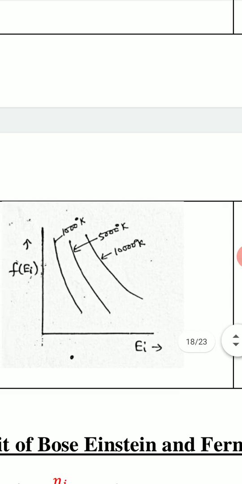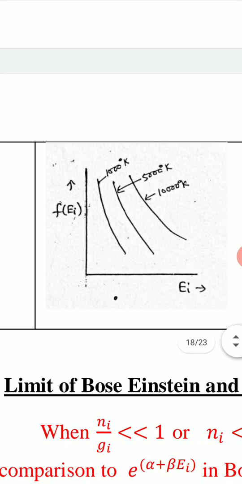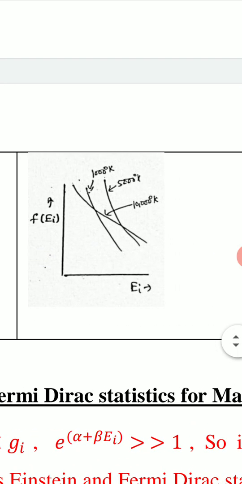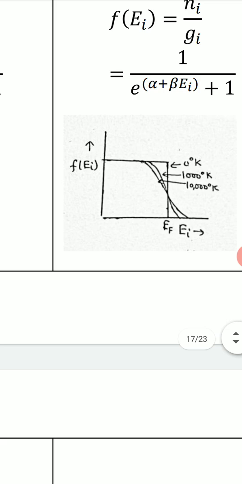And these are the graphs for this function F(Ei), the occupation index, versus Ei. This is for Maxwell-Boltzmann statistics for three different temperatures. This is for Bose-Einstein statistics for three different temperatures. And this is for Fermi-Dirac statistics for three different temperatures.